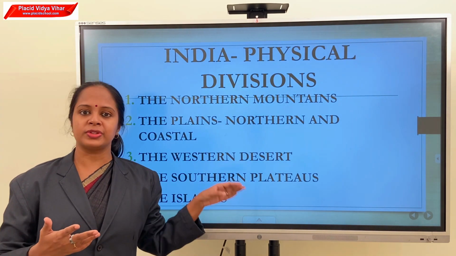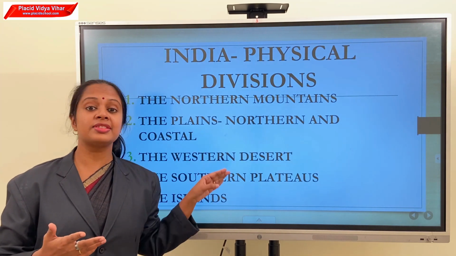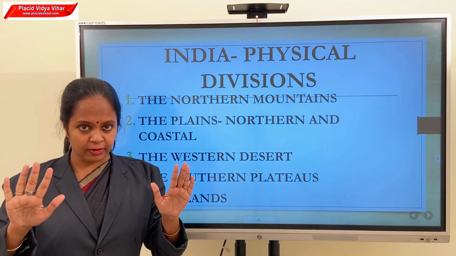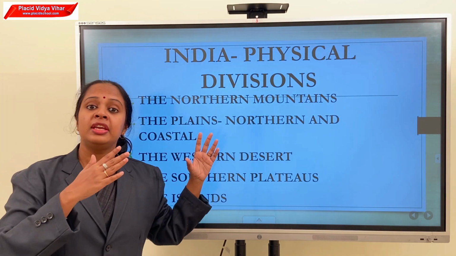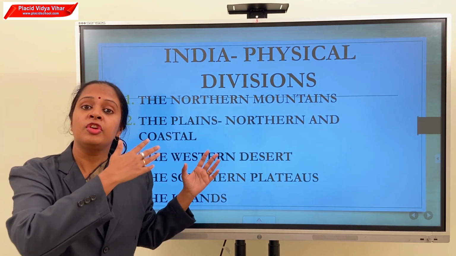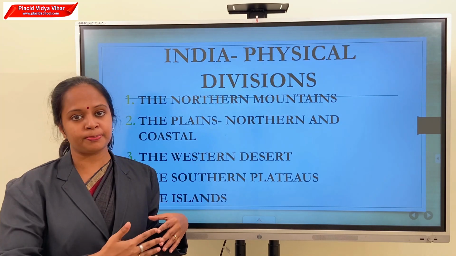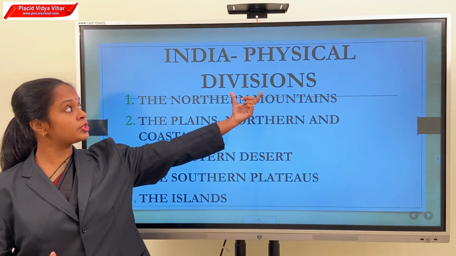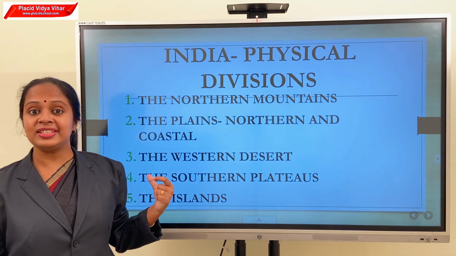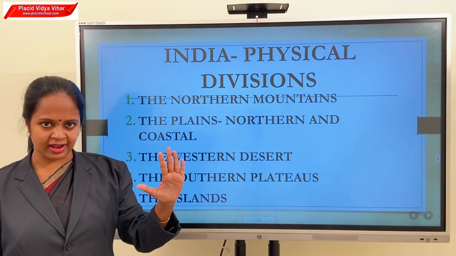So based on landforms, India is divided into 5.